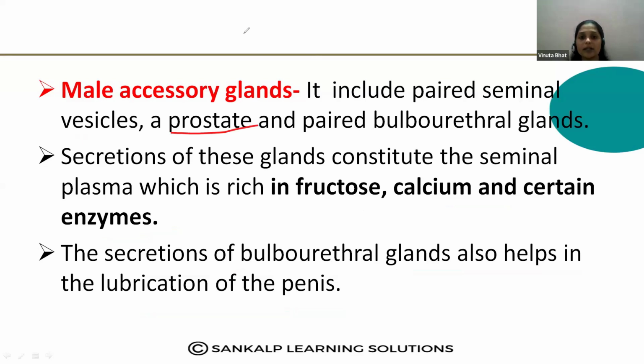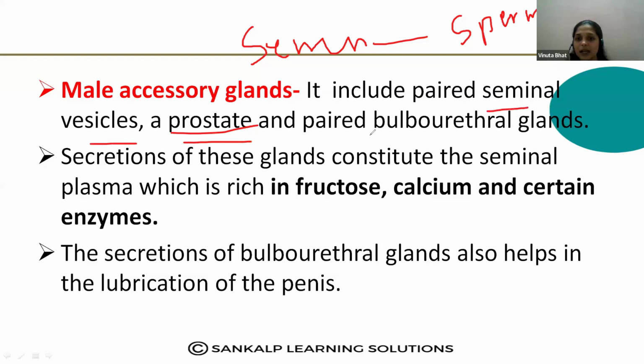And what is semen? Semen means, anybody? It contains the sperm plus some fluid secretions. And these fluid secretions are from the seminal vesicles, prostate gland and the bulbourethral gland. The seminal vesicle contributes 60% of the semen.